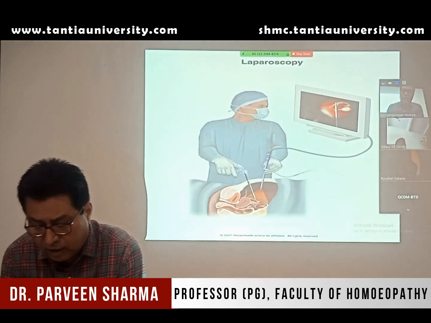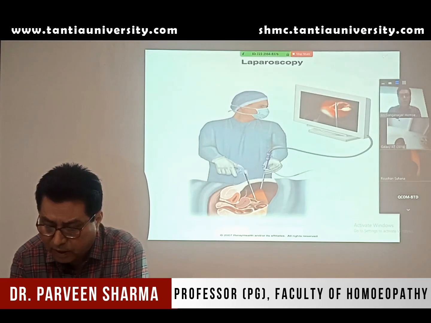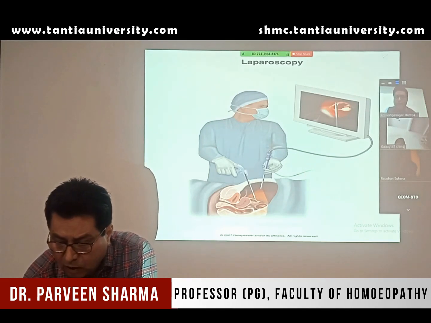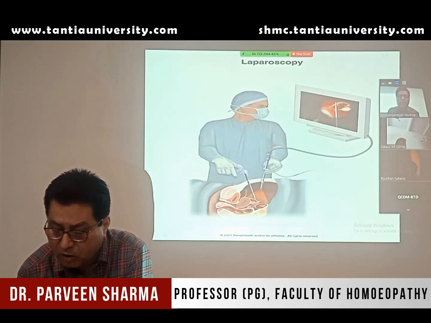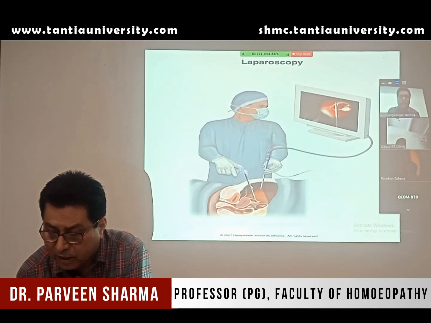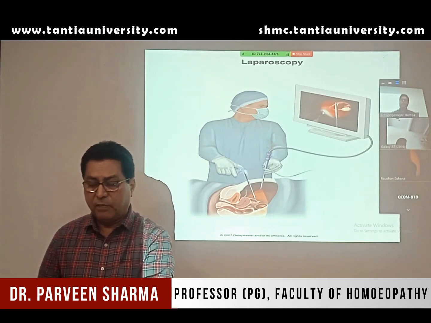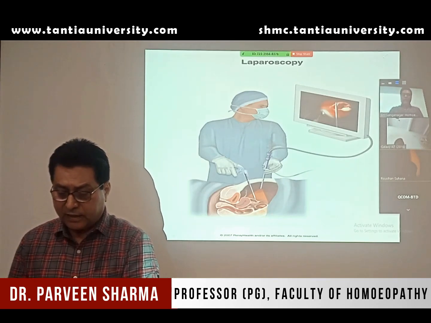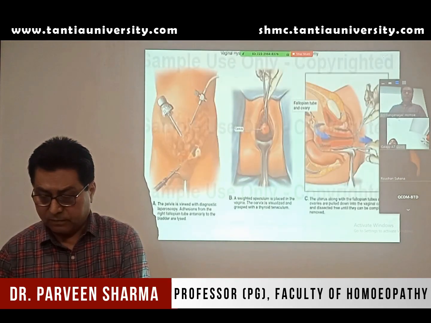Nowadays it is common, by giving 3 or 4 small openings in the abdomen. Through those openings, a light source and a camera can be inserted in the abdomen, and instruments can be inserted through pipes. The surgeon sees on the screen, and the smaller structures can be magnified and enlarged and nicely seen. This type of surgery is laparoscopic surgery.